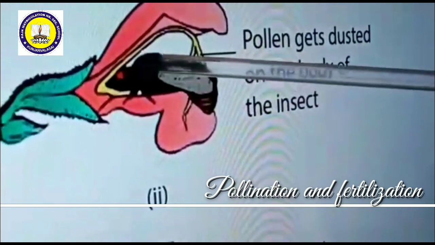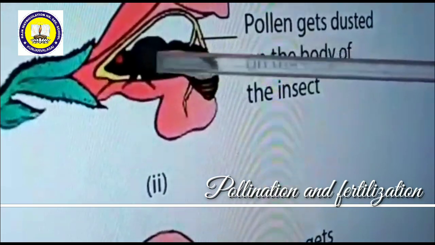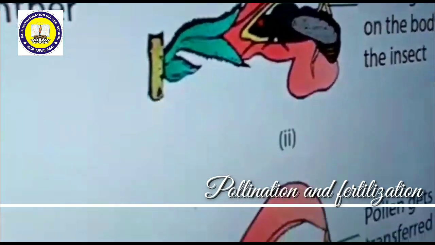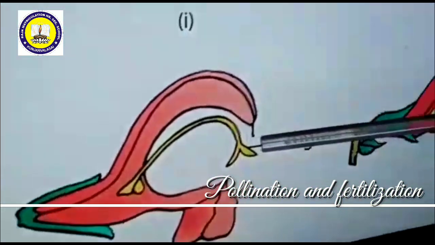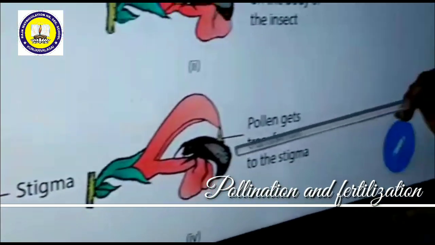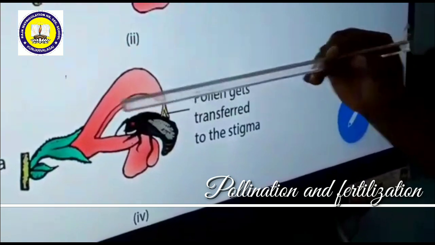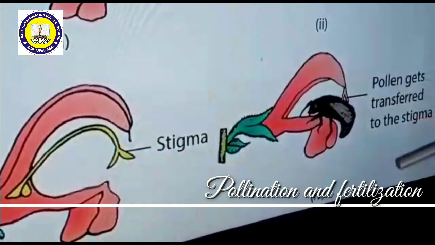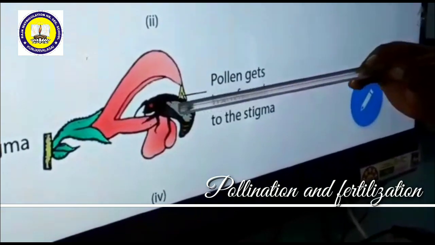Then, after taking honey or nectar, the insect comes outside and visits another flower. In this flower, the stigma is mature and ready to be fertilized, so the insect visits it.